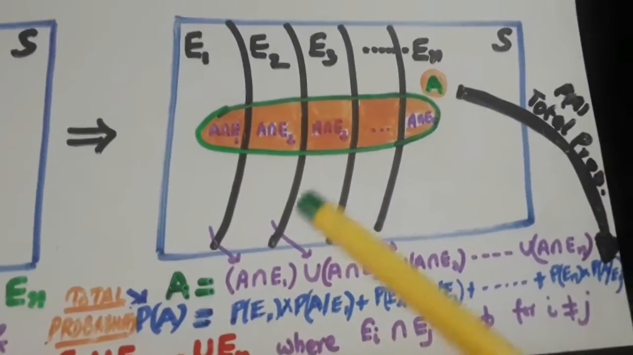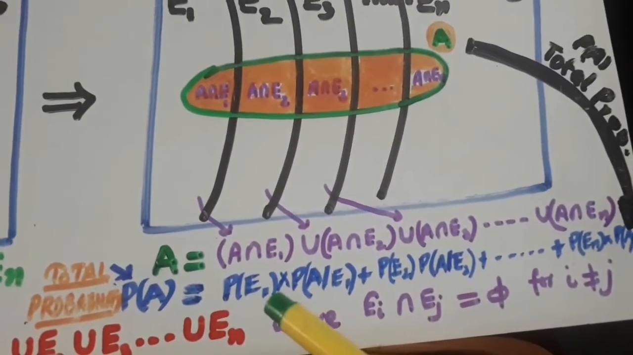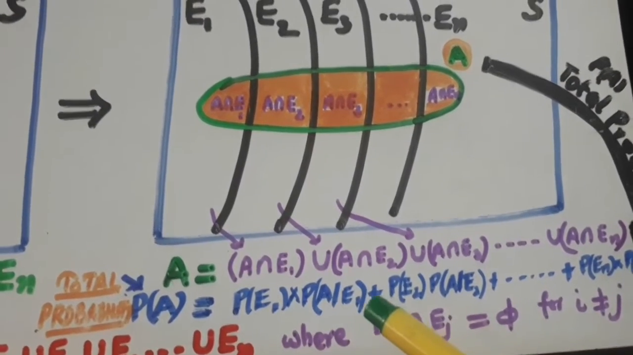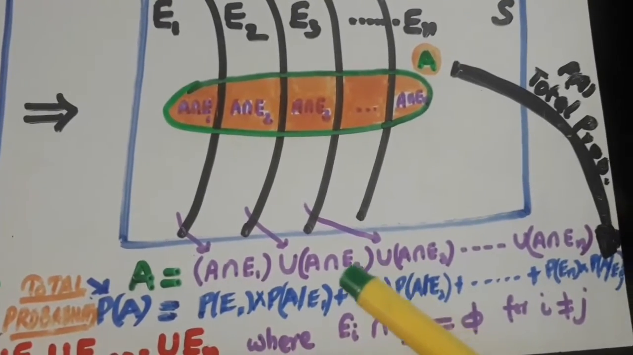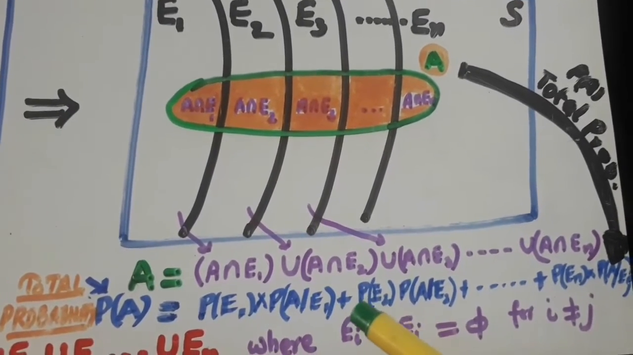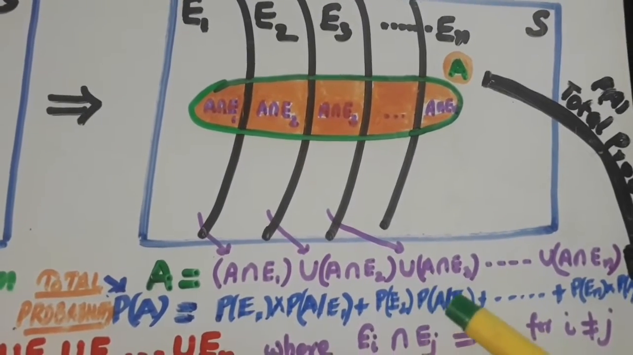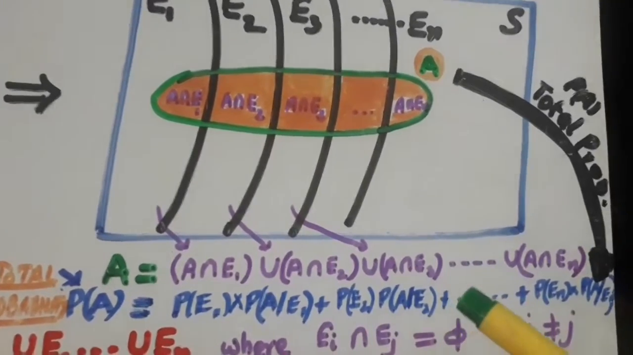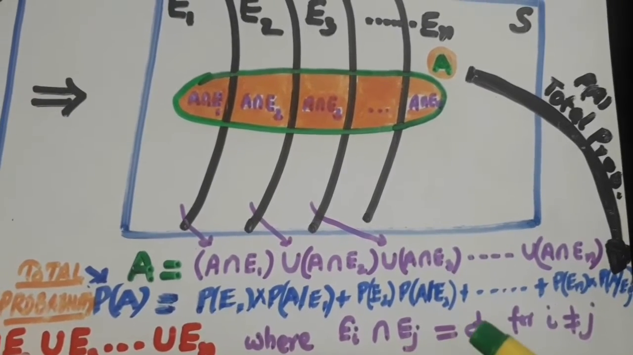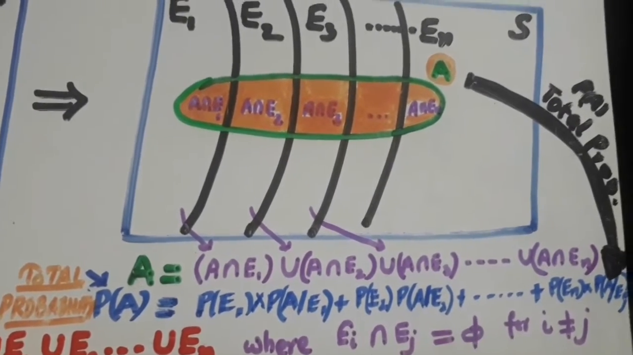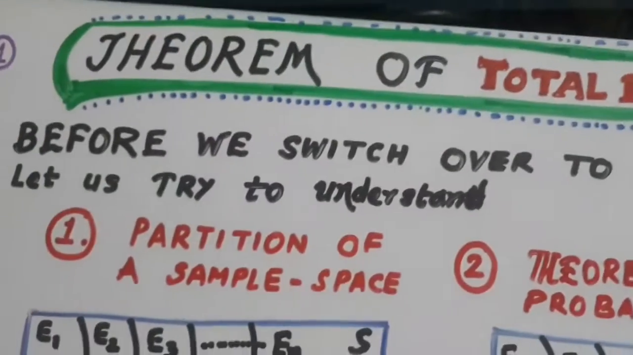So the probability of A will be the probability of A intersection E1. That can be written as the probability of E1 into the probability of A when E1 has occurred. We are using the conditional probability. Now, union means plus. The probability of A intersection E2 is equal to the probability of E2 into the probability of A when E2 has already occurred, and so on. Here Ei and Ej are mutually exclusive and their intersection will be equal to phi. So this is the total probability theorem.